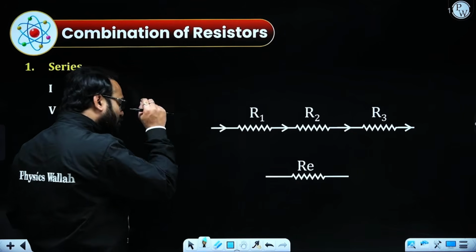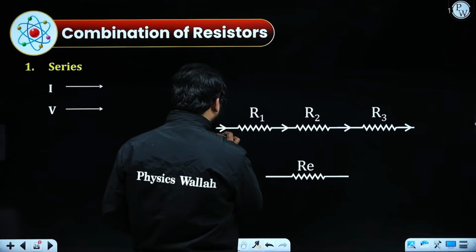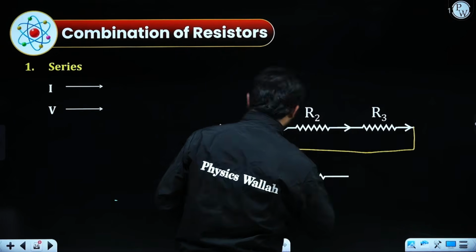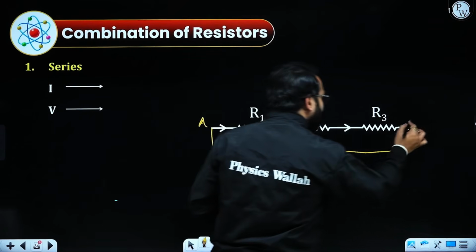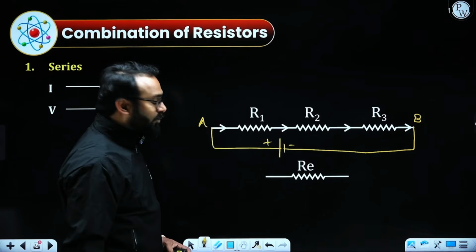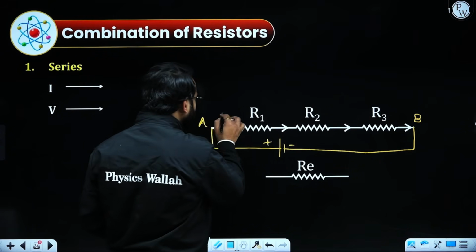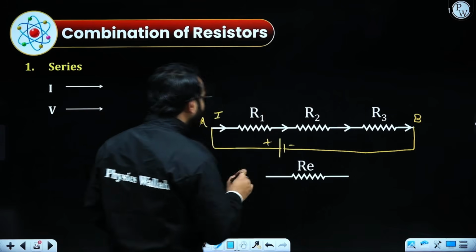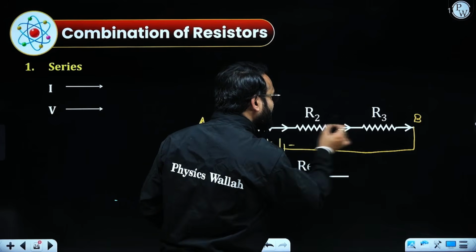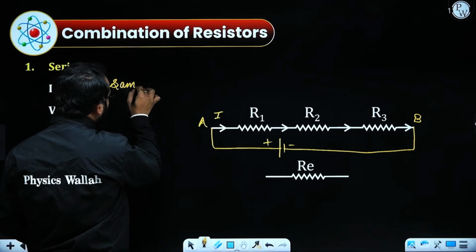So in that case, if I'm completing the circuit, I have connected a battery over here. I'm putting the points A and B. This is positive and negative. So the positive terminal to the negative terminal defines the direction of flow of current. So this is the direction of flow of current through this. If we look very closely, the current is flowing through R1, R2, R3 and the same amount of current is flowing through this. So in the series combination, what we have observed is the current through all the resistors will remain the same.